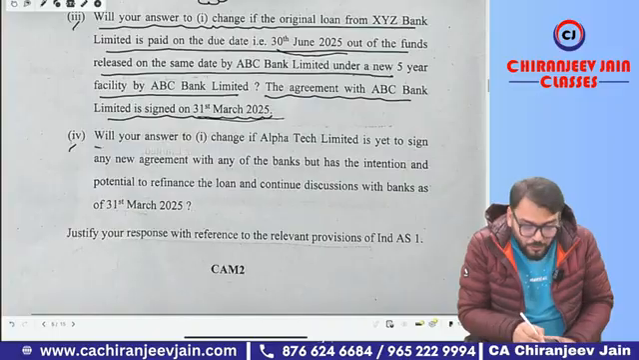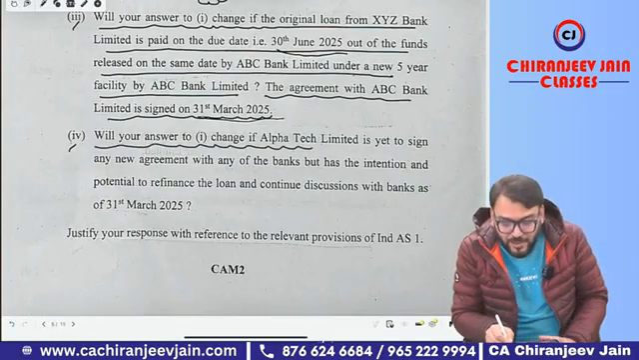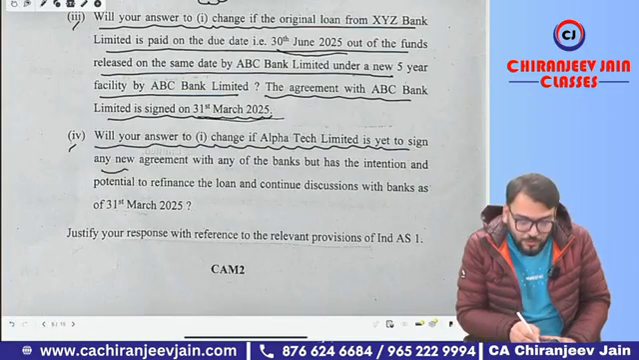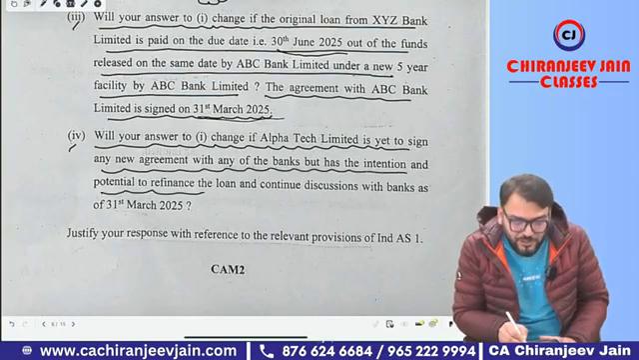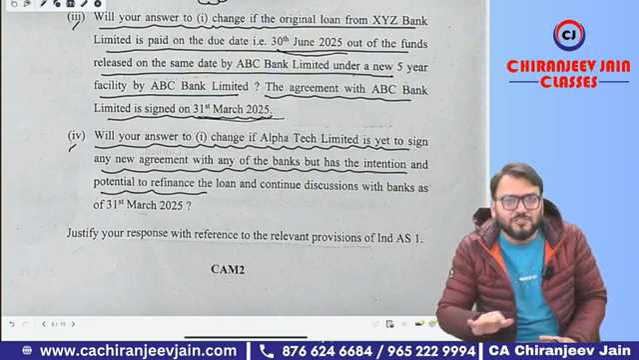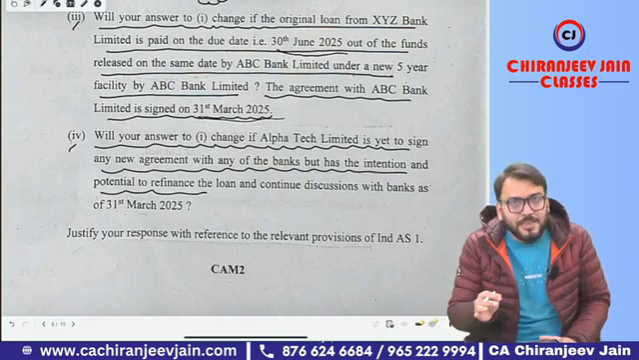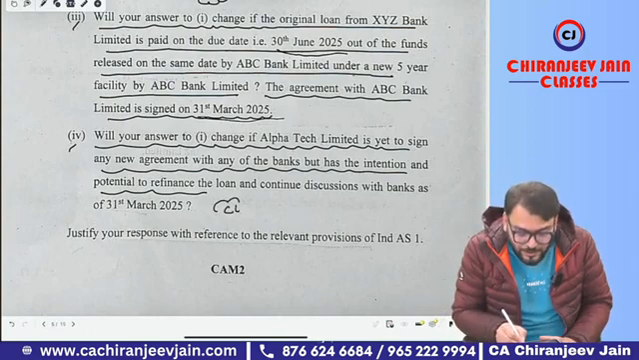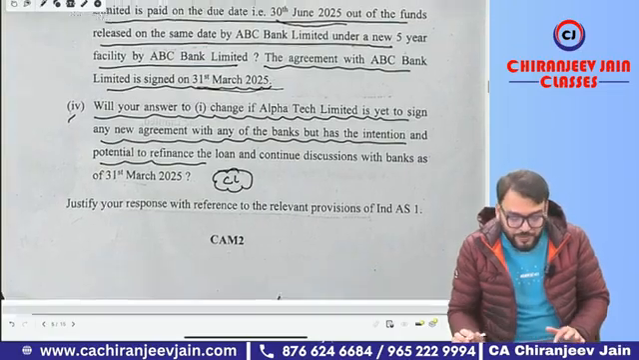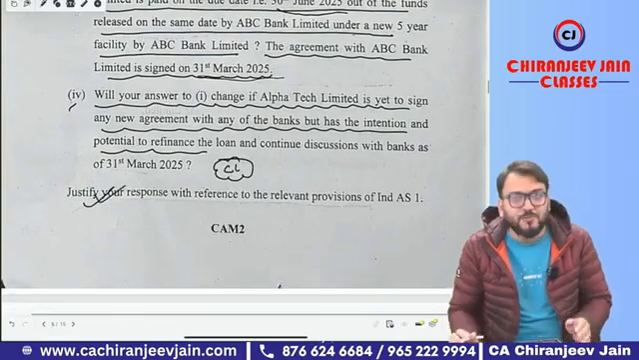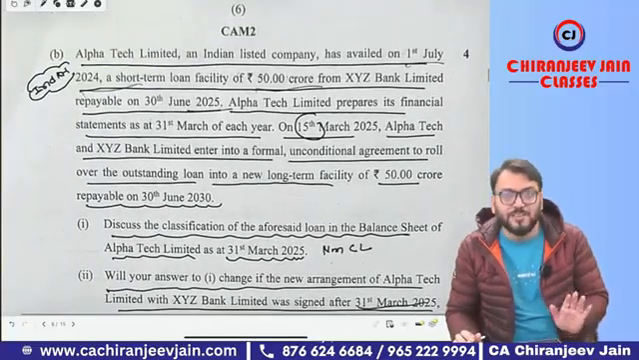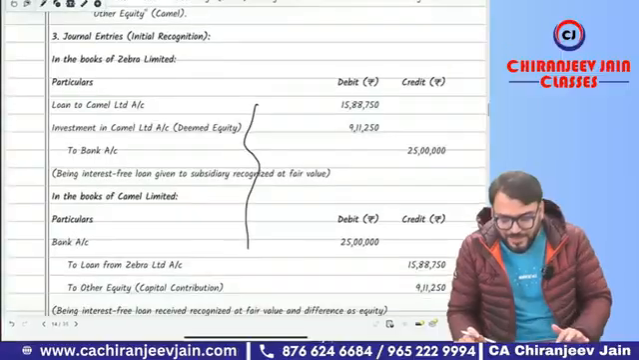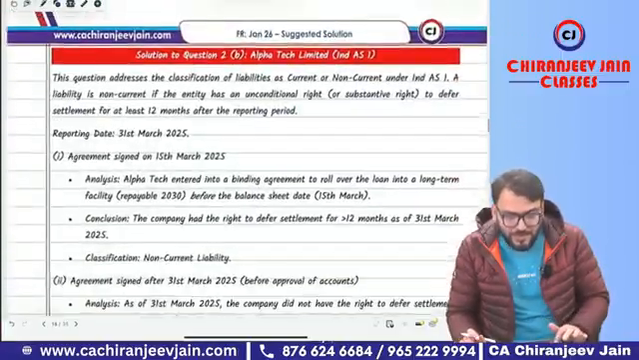Okay, sir. Point number 4: will your answer to point number 1 change if Alpha Limited is yet to sign any new agreement with any bank but has the intention and potential to refinance? Intention and potential to refinance is not at all relevant. It will be considered as current liability as on 31st March 2025. Justify, of course; you need to give reason. If you have given reason, you'll get 4 out of 4. It is a question of how many marks? 4 marks. I hope you understood. The answer is given; you can read the answer from here.